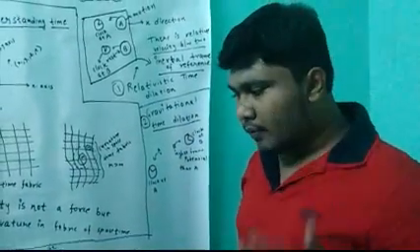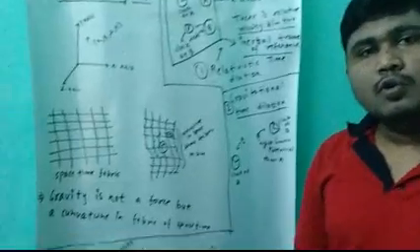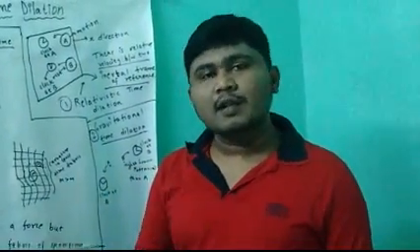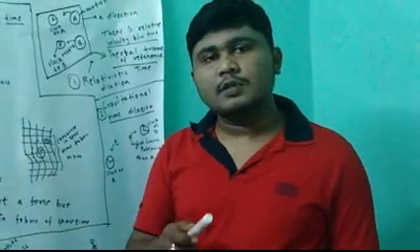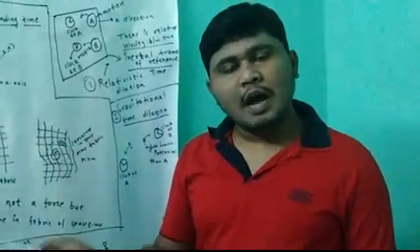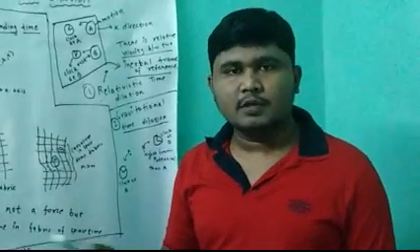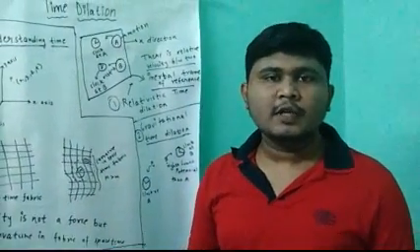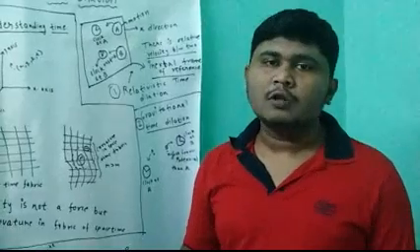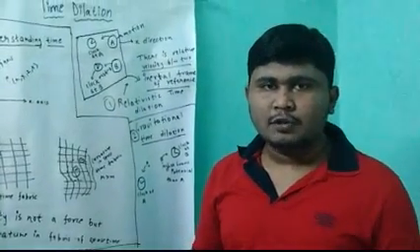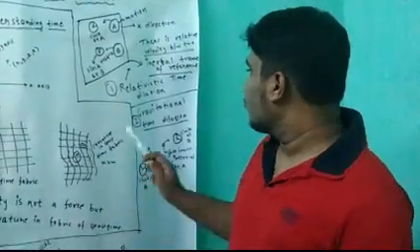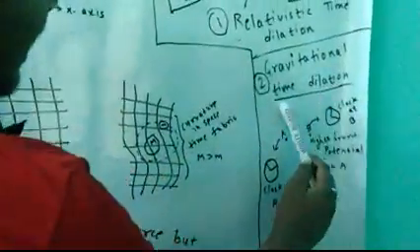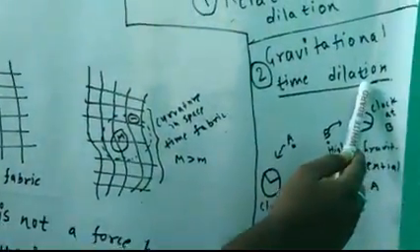So now we come to gravitational time dilation. Gravitational time dilation was discussed by Einstein in his general theory of relativity, which was given by him many years after 1905. The general theory of relativity generally deals with non-inertial frames of reference, also known as accelerating frames of reference. So here is the concept of gravitational time dilation. What do we mean by gravitational time dilation?